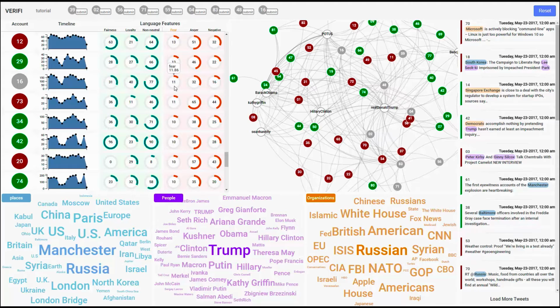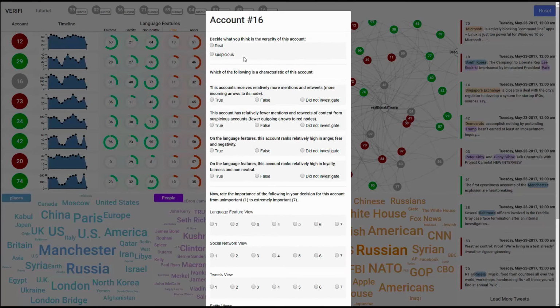The patterns from the language features are consistent with the analysis in the social network view. When the user is ready to make a decision, they can click the Submit button and answer the questions. The user determined account 16 to be real. The user found that Q1, 2, 3, and 4 all provided evidence that the account was real.